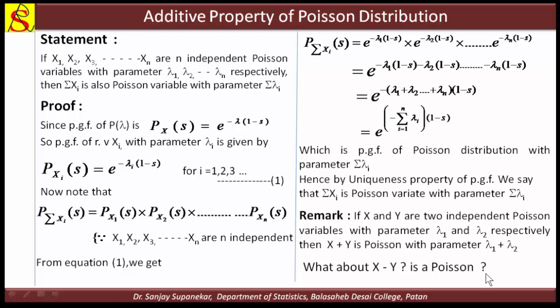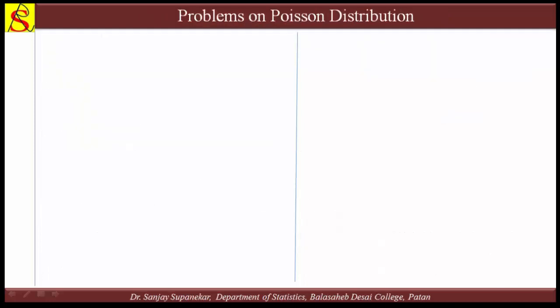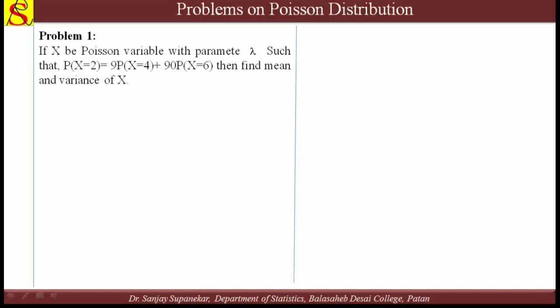Okay. Now we move to problems on the Poisson distribution. The first problem: if X is a Poisson variable with parameter lambda such that P(X equal to 2) is equal to 9 into P(X equal to 4) plus 19 into P(X equal to 6), then find the mean and variance of X. Here it is given that X follows the Poisson distribution.